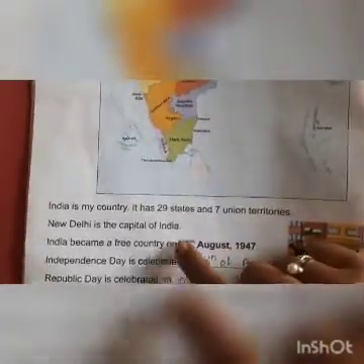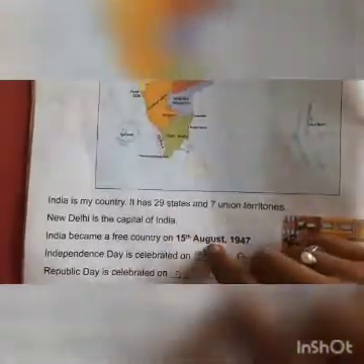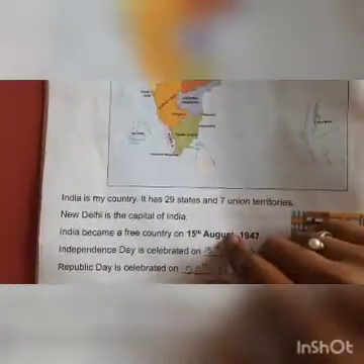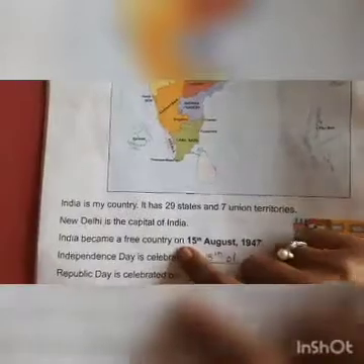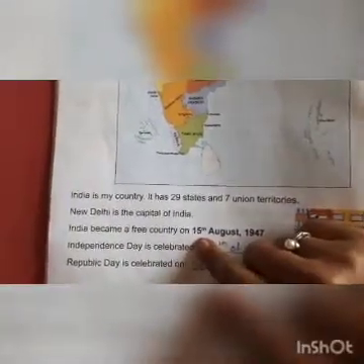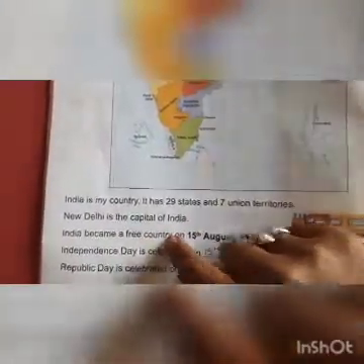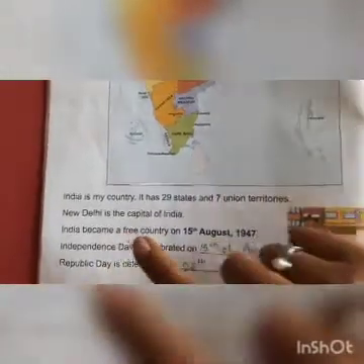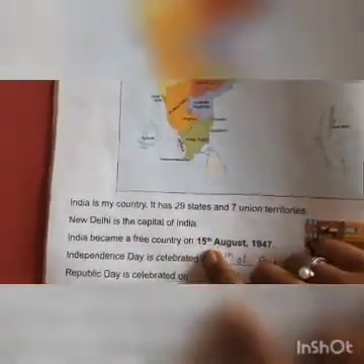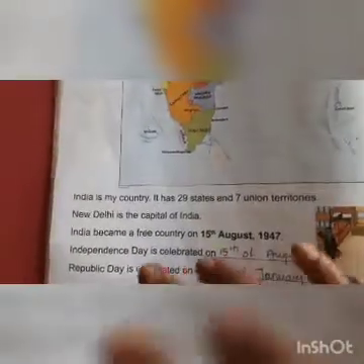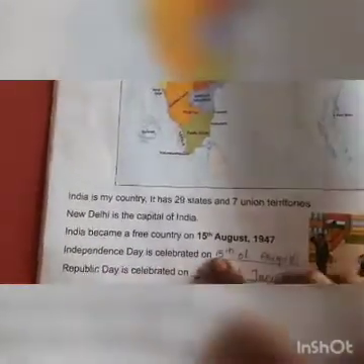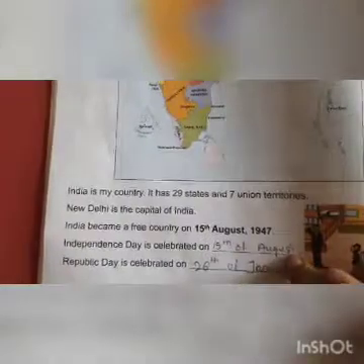Before that, British people were ruling India for many years. So India became free from their rule. When did that happen? That happened on 15th of August 1947. So Independence Day is on 15th of August.